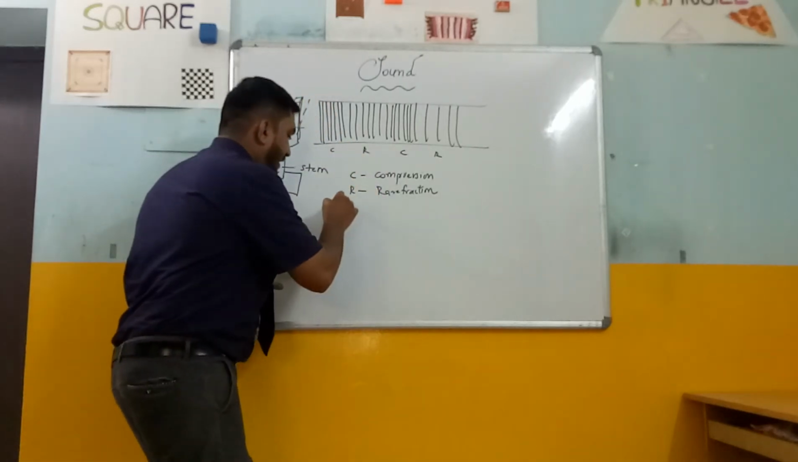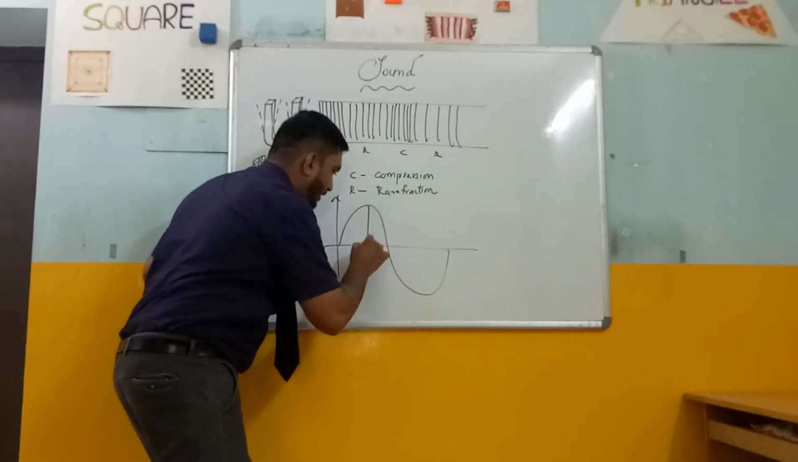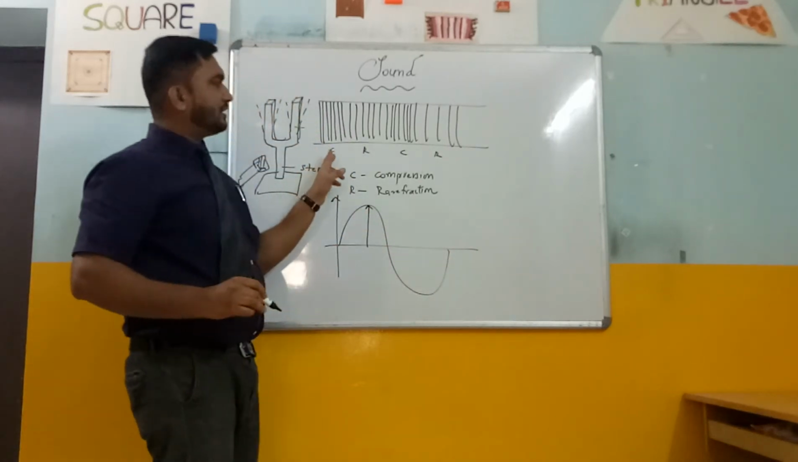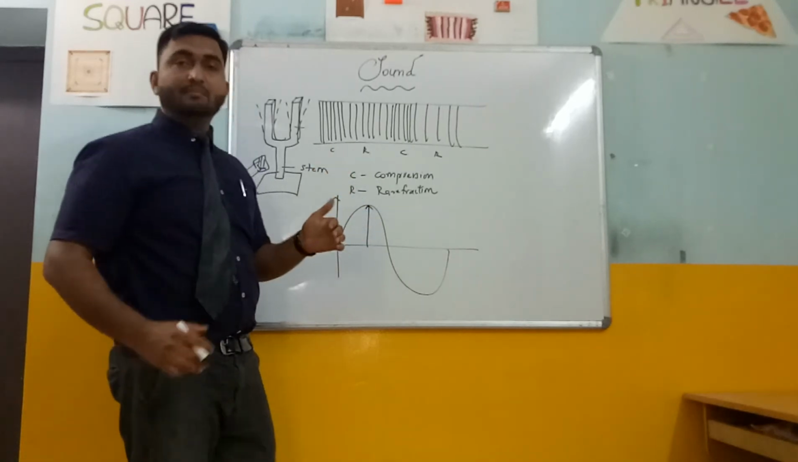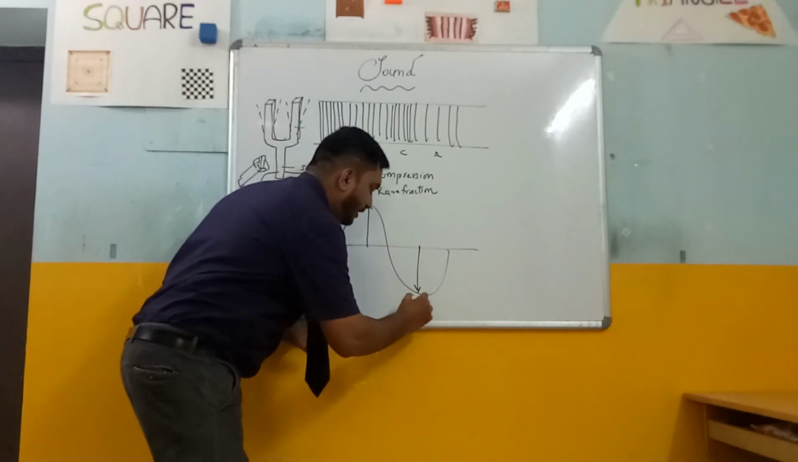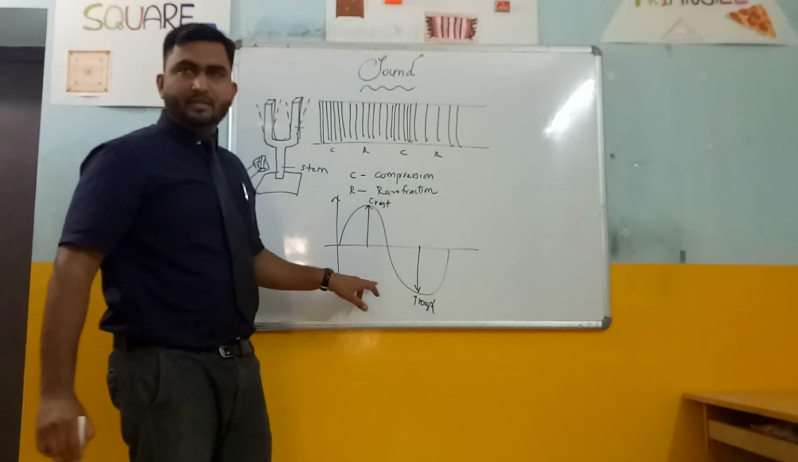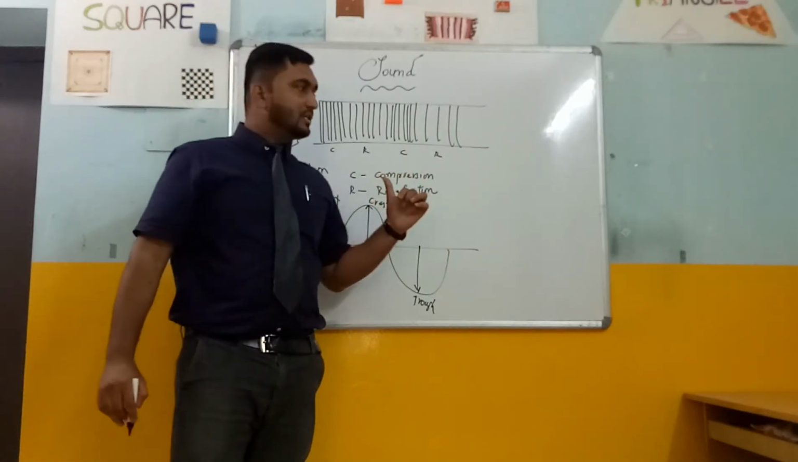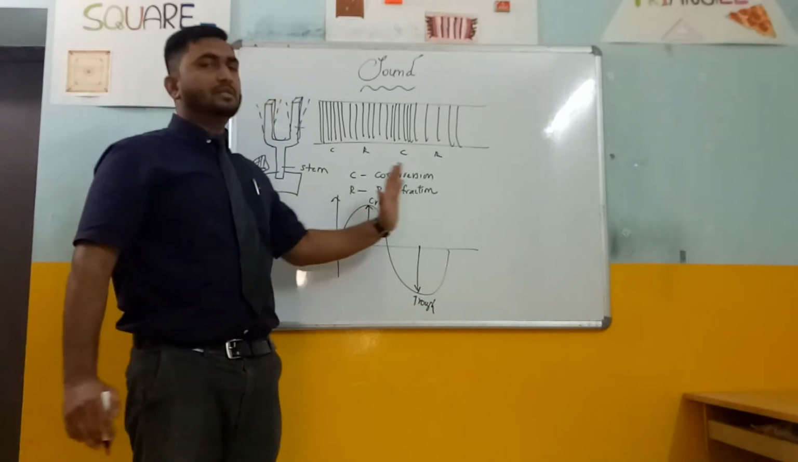Okay, so here if you take the waveform, the wave will be just like this. The particles which are in the compression form will have the crest, and the particles in the middle form the trough. A crest and a trough constitute a wave. In this way, the formation of waves will take place.